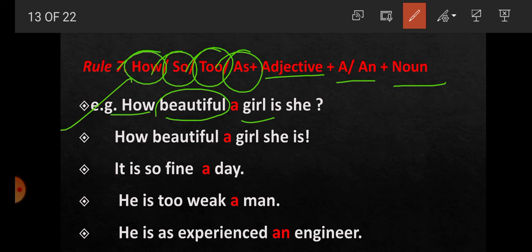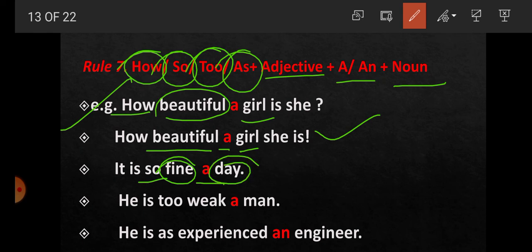Second example, how beautiful a girl she is. This is an exclamatory sentence here, students. Beautiful is an adjective, then a, and girl is a noun. Third example, it's so fine a day. Here, so, and then fine adjective, a article, and day noun.